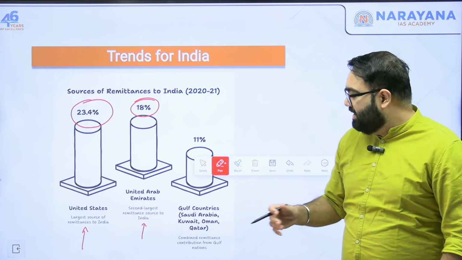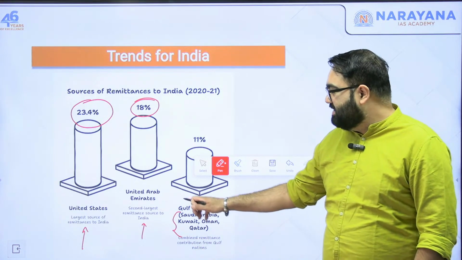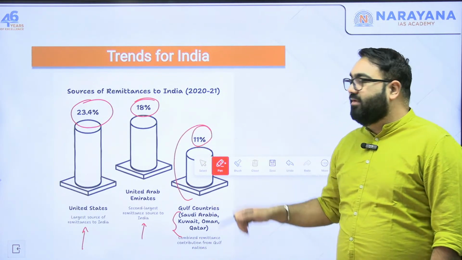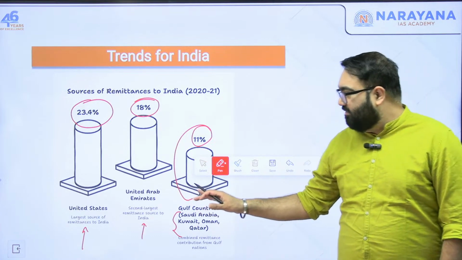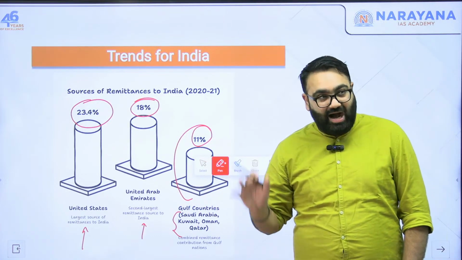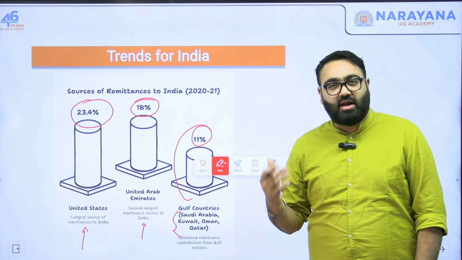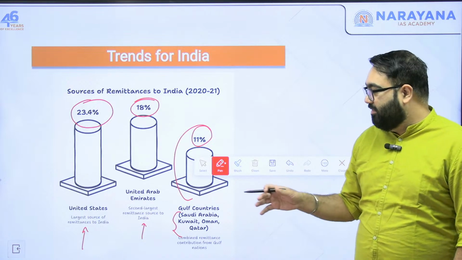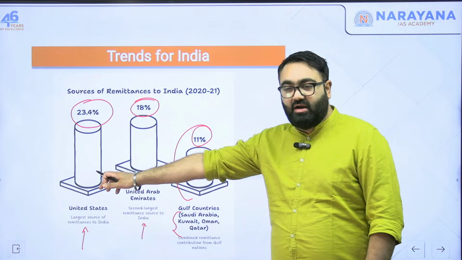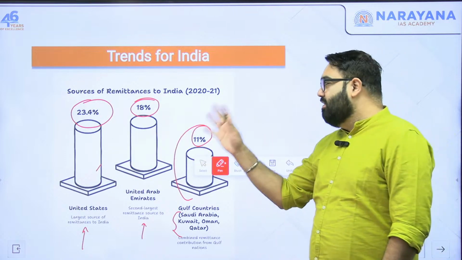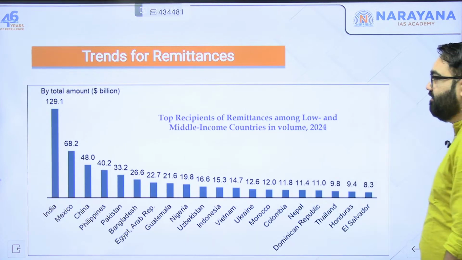For example, countries such as Saudi Arabia, Kuwait, Oman, Qatar, all of these together, the Gulf countries as we call them, make about 11% of remittances. Now again, these kinds of data points are important. They can be asked: what are the parts of the world from where we get most of the remittances, and from where remittances are increasing. So remember, it is the US from where we get most of the remittances in India, followed by UAE and then the bunch of Gulf countries.